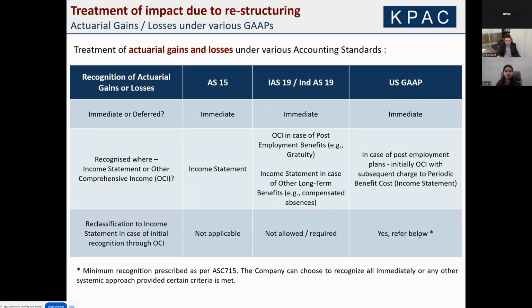Actuarial gains and losses, I'll not spend much time on this. Our view is that the impacts will go through past service costs and will go through income statements. If it were actuarial gains and losses, which is not the case, of course it could have been routed through OCI.